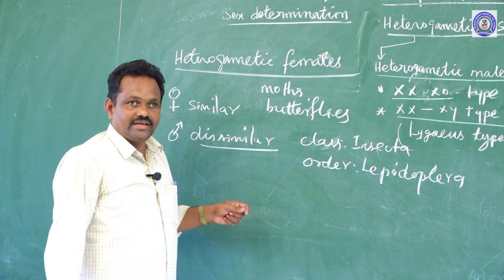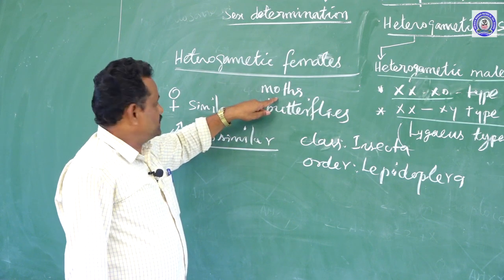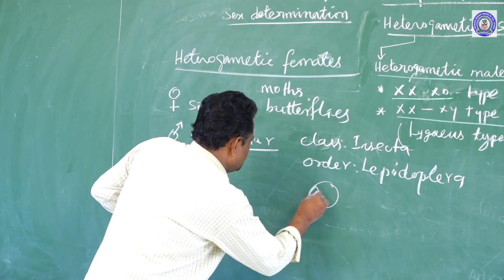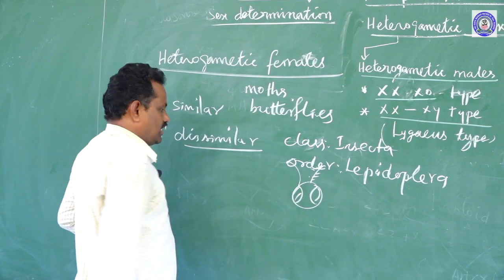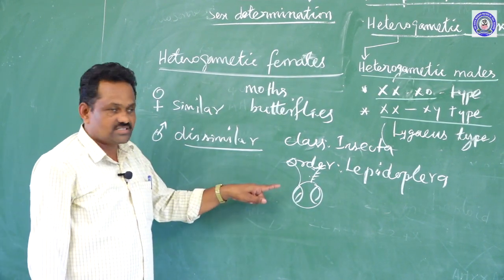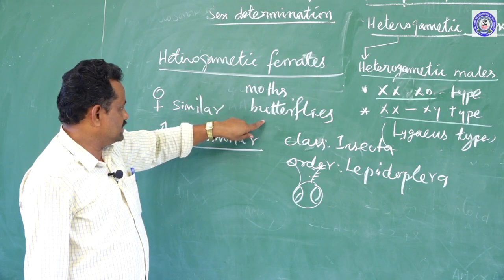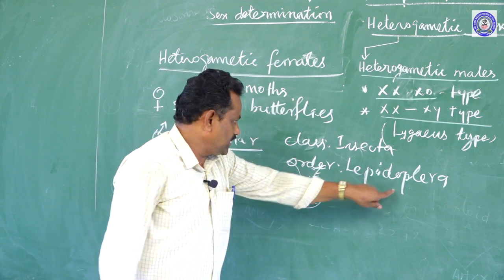We can easily identify the difference between butterflies and moths by the presence of bristle-like structures on the antenna in the case of moth, and the wings are powdery in the case of moth, not powdery in the case of butterflies. Both belong to the same order called Lepidoptera.